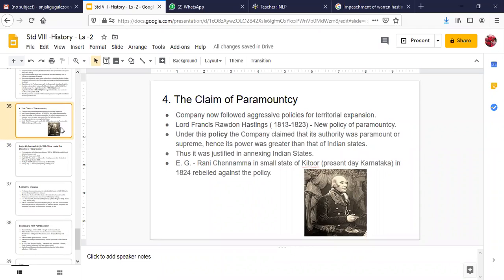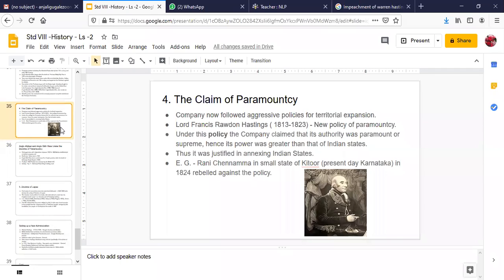He was caught and hanged by the British in 1830. So these were some of the rebellions that happened against the doctrine of paramountcy. So what was the doctrine of paramountcy? It is different from the subsidiary alliance. Here the British East India Company started waging wars against the Indian rulers.